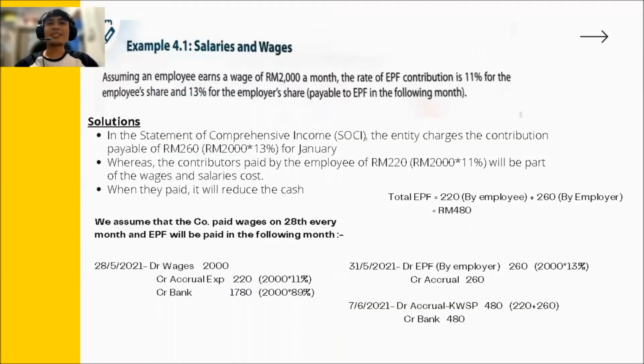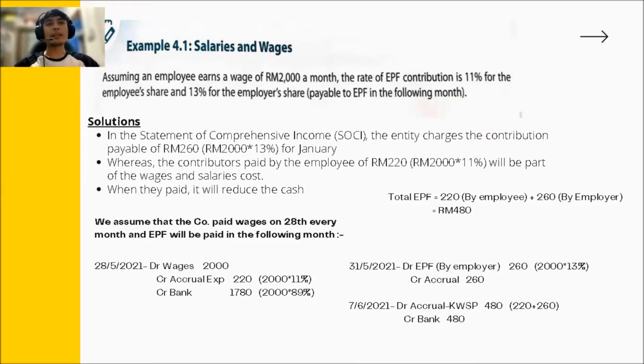Okay, next let's go into Example 4.1, given salaries and wages. The question is about assuming an employee earns a wage of 2,000 a month, that the rate of the EPF contribution is 11% for the employee's share and 30% for the employer's share. So for the solution, we need to take into account that the entity charges the contribution payable